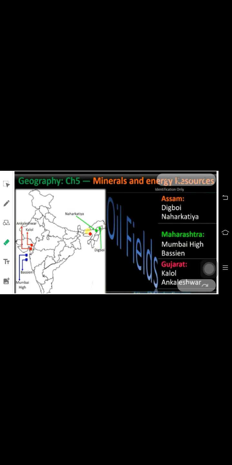Moving to the next one, that is the oil mines. It's very simple to remember these. Now you have three major areas that are basically for the oil fields. One is Assam, the other is Maharashtra, and third is Gujarat. All of them are very closely connected and close to each other. In Assam, you have Digboi and Nahar Katia, both in the eastmost areas of Assam. Digboi is in the cornermost area, that is most eastern area, and just close to it is Nahar Katia.